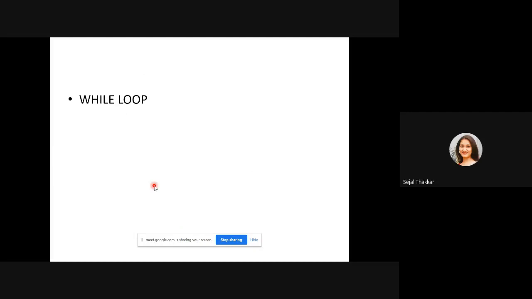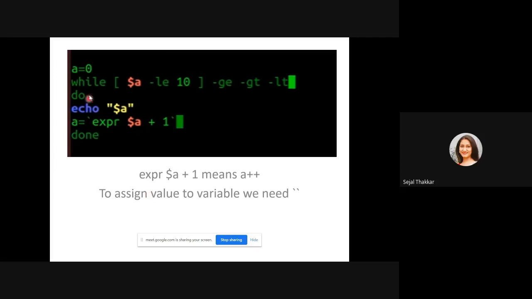Okay, now how the loops differ in C and shell script. Let's see the while loop first. So in any loop, first we do the initialization, variable initialization. We have to do initialization of any variable. Second thing is condition checking. And third thing is whether we are doing increment or decrement, right? So in any loop, whether it is a while loop or a for loop, the three things we have to do are variable initialization, condition checking, increment or decrement.